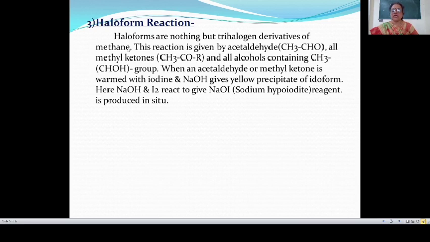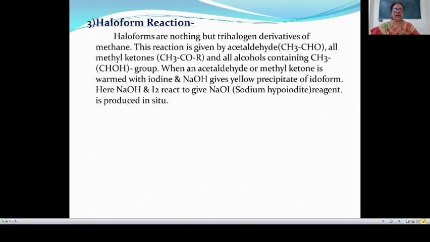Then this gives CHX3, where X may be Cl, Br or I. If 3 hydrogen atoms of methane are replaced by 3 chlorine atoms, then we get CHCl3, and that haloform is known as chloroform. If 3 hydrogen atoms of methane are replaced by 3 iodine atoms, then we get CHI3, and this is known as iodoform.